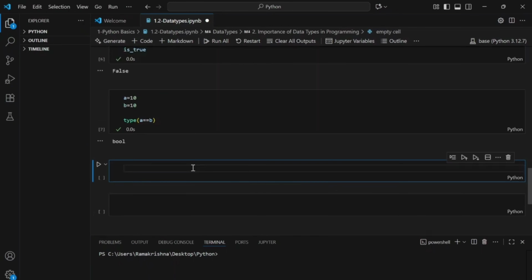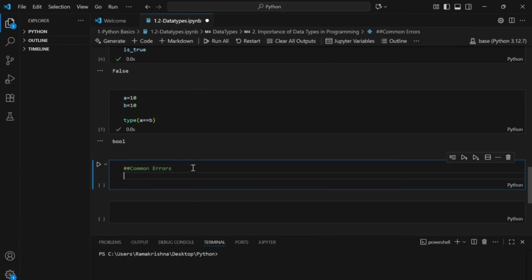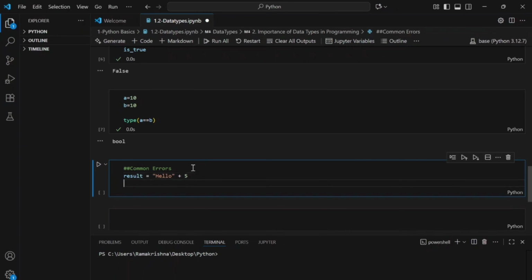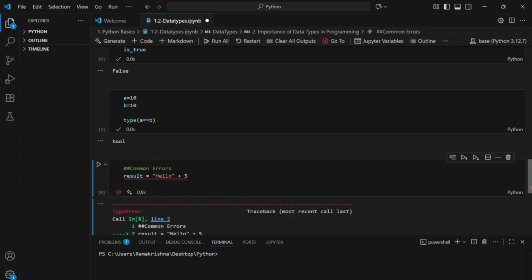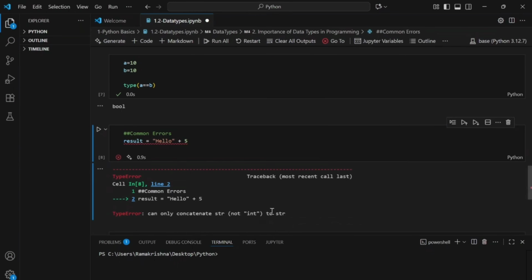Now let's go ahead and see some common errors with respect to these data types. I'm creating a variable called result. I'm assigning a value called hello, and I'm also trying to concat it with 5. So what should be the output for this? Let's run this. So it gave me an error here. It says can only concatenate str, not int, to str. So you cannot concatenate a string with an integer. You will have to typecast the integer to string.